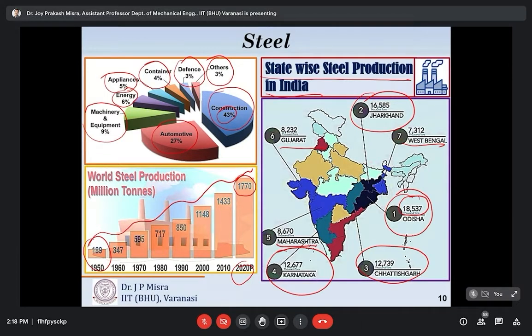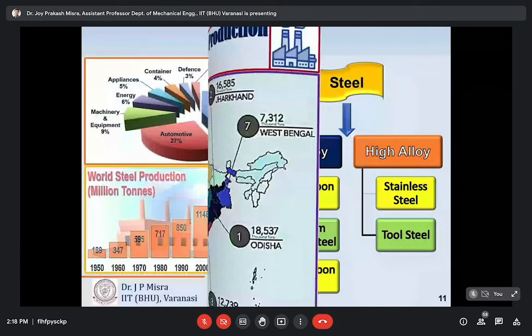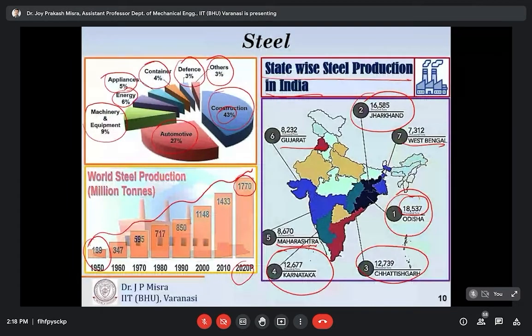Okay, so moving on. My main intention in showing this slide is to simplify the concept that steel is the most widely used alloy, maybe in the construction sector, maybe in the automotive sector, and that's why its production is increasing day by day.